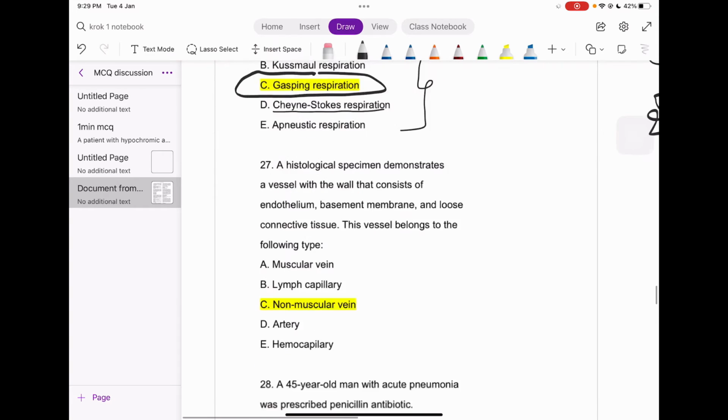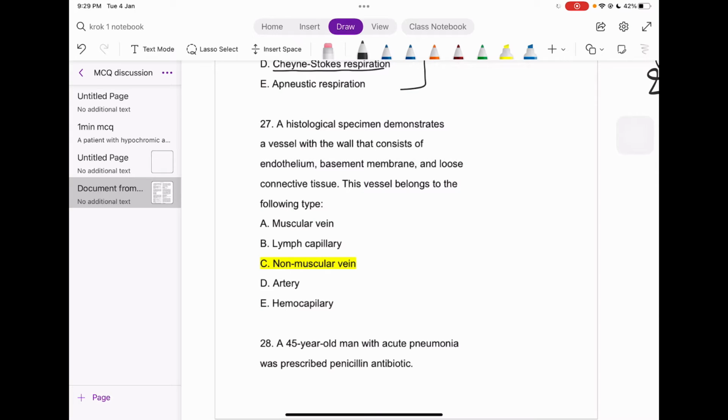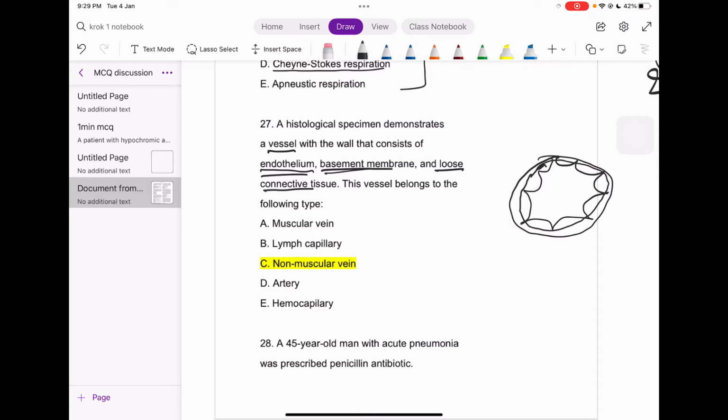Okay, let's move to another question. A histological specimen demonstrates a vessel with a wall that consists of the endothelium. Let me make a basic diagram. This may be a wall which consists of the endothelium. What else? Basement membrane, so it's having some basement membrane right here. Loose connective tissue, so it's not tight, it's not that much stretched out, it's a relaxed form.